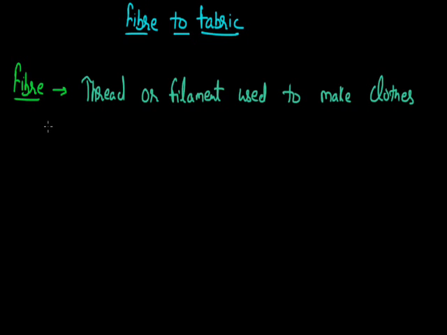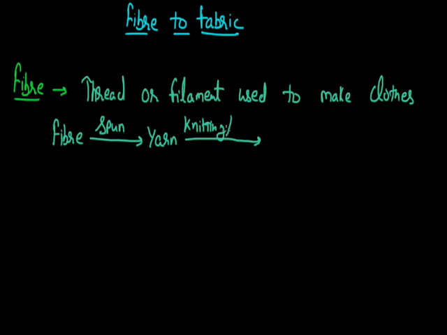And as I have talked about the process of formation of clothes, in this process, first of all we start with fiber. By the process of spinning, it is converted into a group or spool of fibers, that is, yarn. This yarn, by the process of knitting or weaving, or by the process of sewing, is converted into various kinds of textiles, various kinds of clothes.